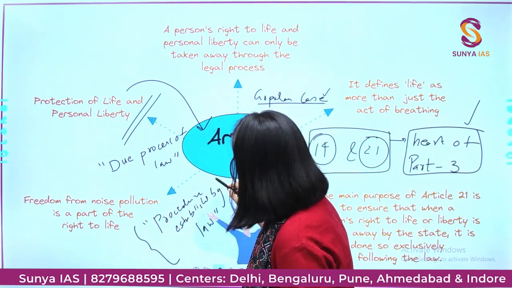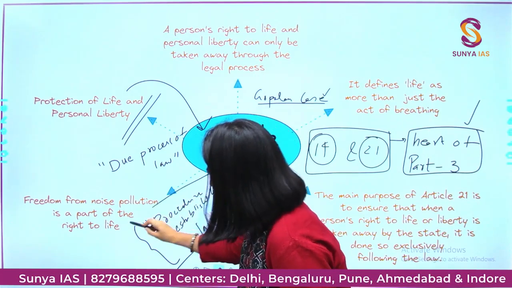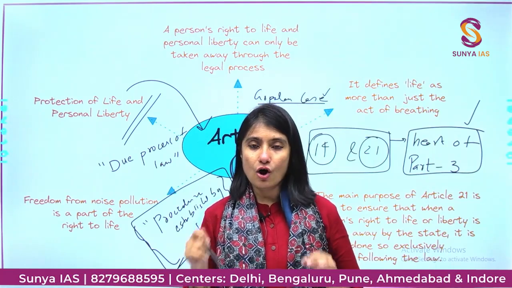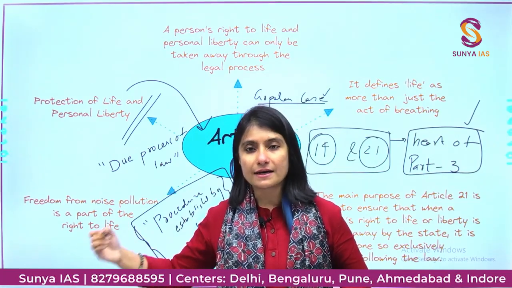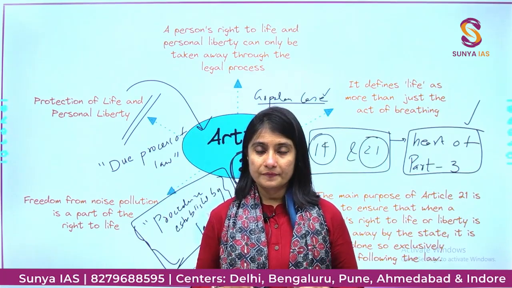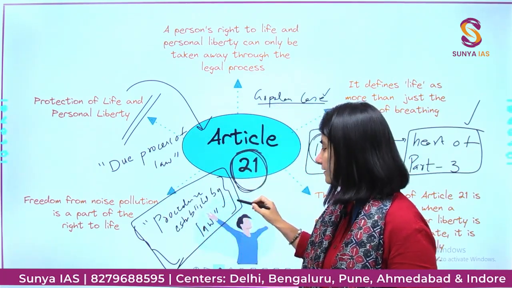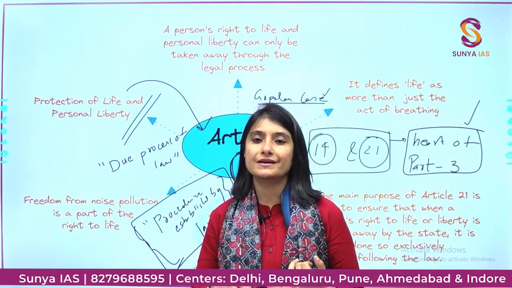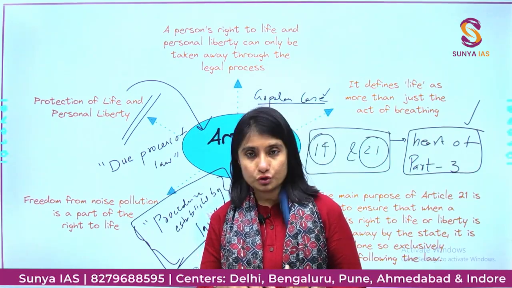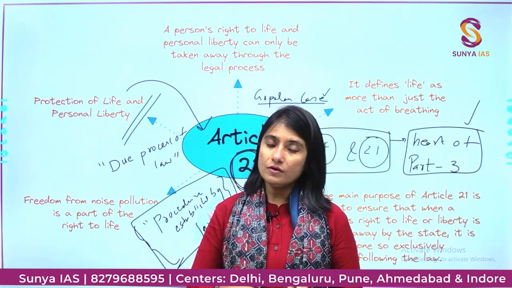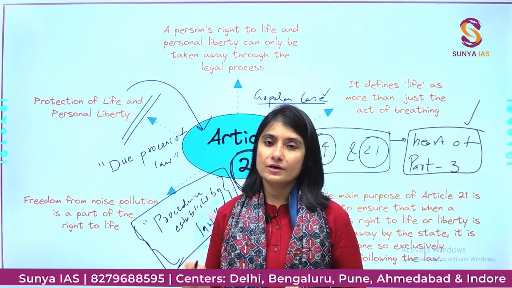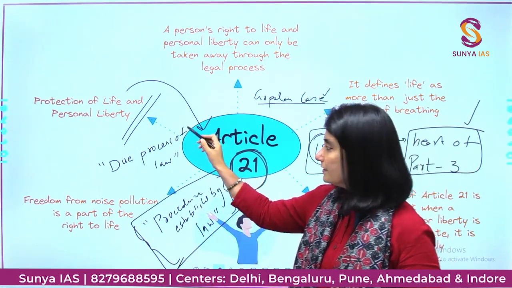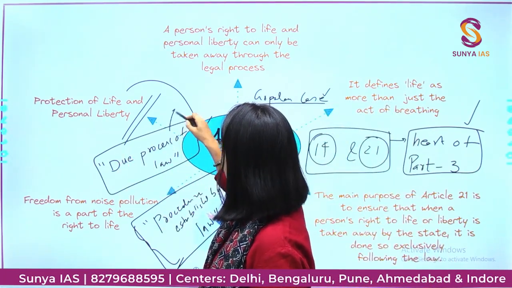Now this is the text written in our Constitution, procedure established by law. It means that while checking the validity of any act enacted by the Parliament, the Supreme Court, okay, will just look at if the authority which has enacted the law is competent enough. Does it have the power or the authority to enact a particular law, or the procedure by which the law is formed? The court will not look at any other aspects, but the due process of law doctrine comes from